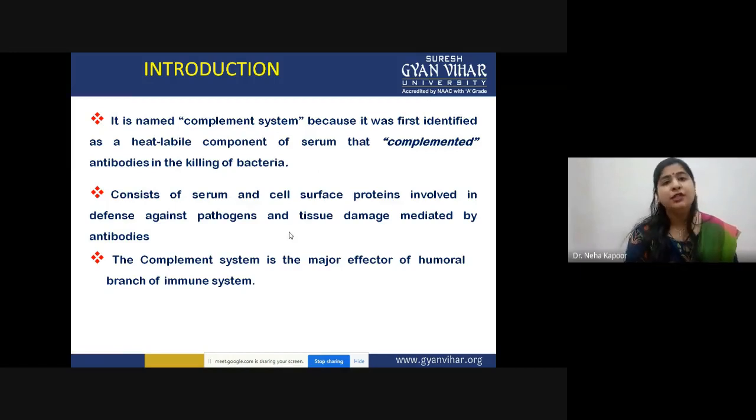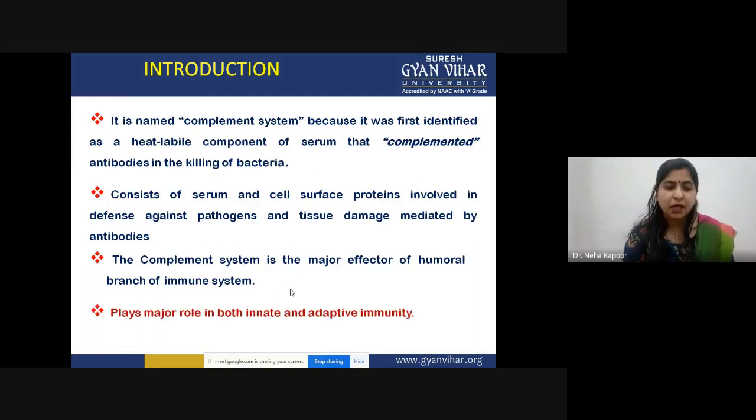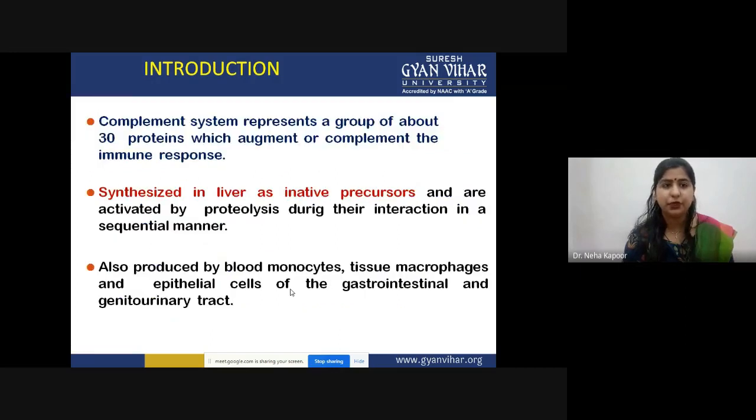As you know, in adaptive immunity there are two mechanistic approaches that trigger the immune response against any infection: the humoral immune response and the cell mediated immune response. The complement pathways are part of the humoral branch. However, they play a major role in both innate immunity and adaptive immunity.